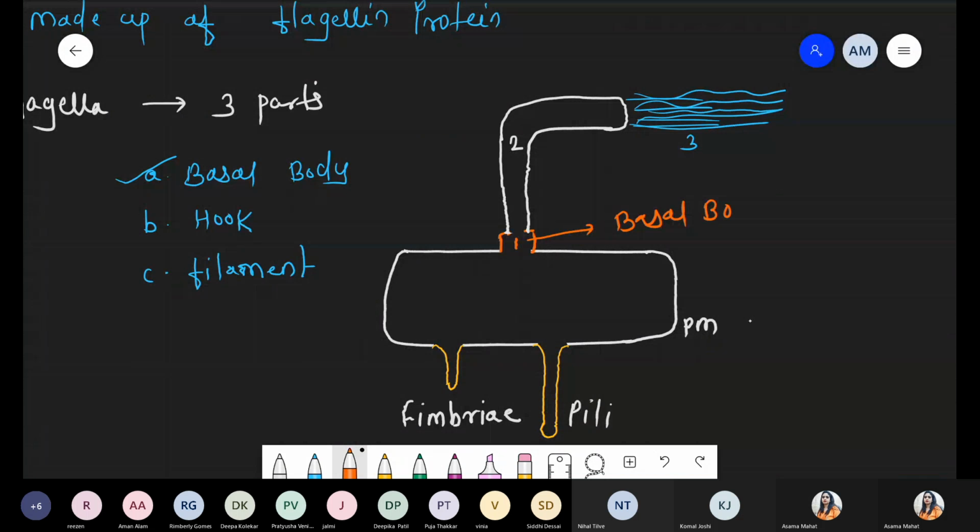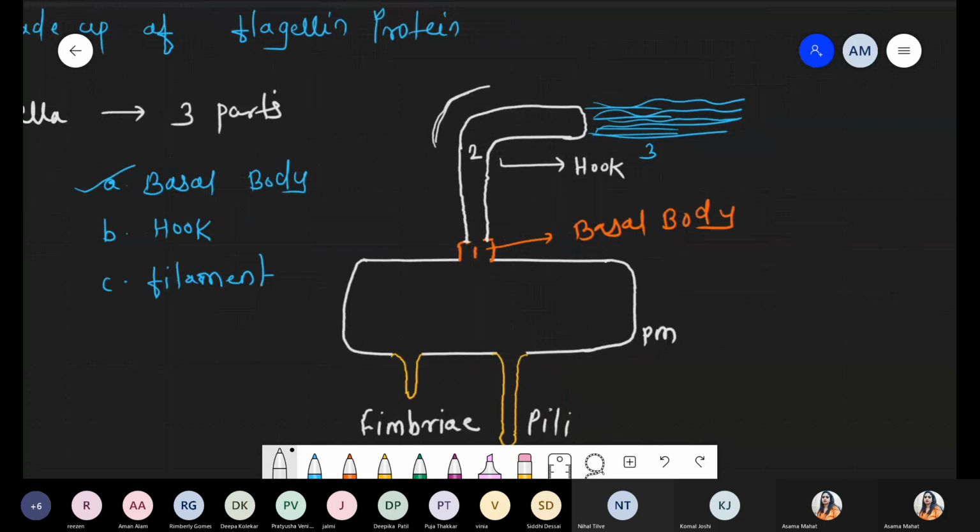Base of the flagella is called the basal body. Now another condition, number 2. If you see, it will have a curvature. Here it has bent. It forms a hook-like structure, right? That's why this number 2 is simply called the hook of bacterial flagella.